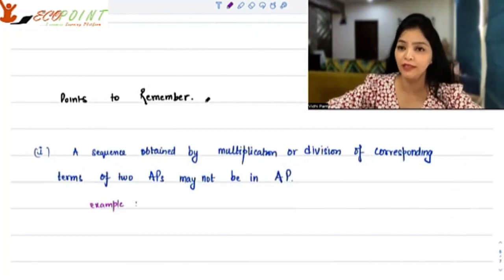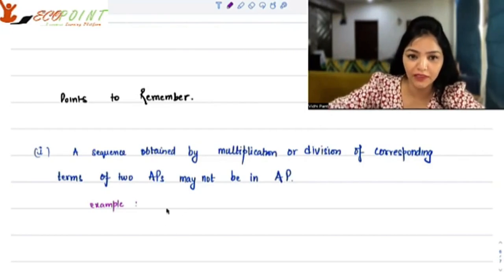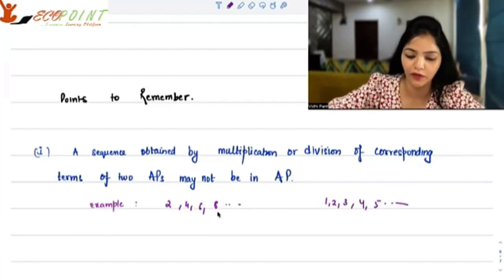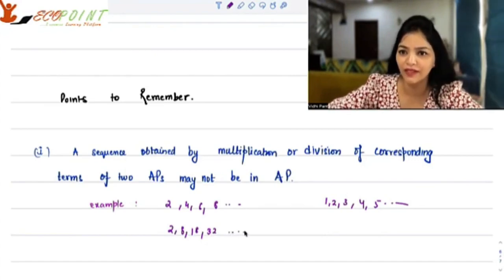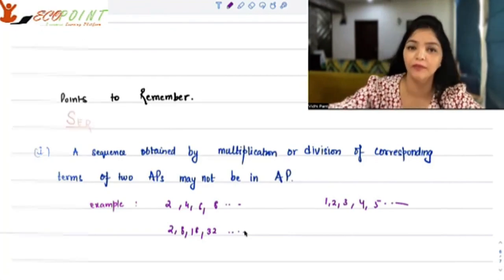One important point in AP, you must always remember that a sequence obtained by multiplication or division of corresponding terms of two APs may not be in AP. For example, if we take the sequence 2, 4, 6, 8, so on and so forth, and we take 1, 2, 3, 4, 5, so on and so forth, then if you will see the product, it's going to be 2, then 8, then 18, then 32. And you would notice that there is no set pattern in this, okay? So it need not be in AP.